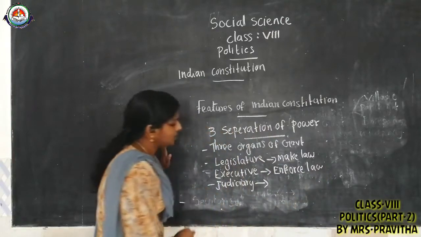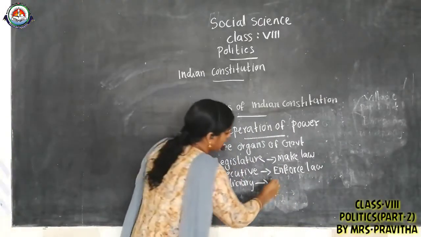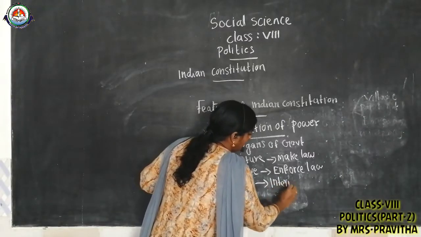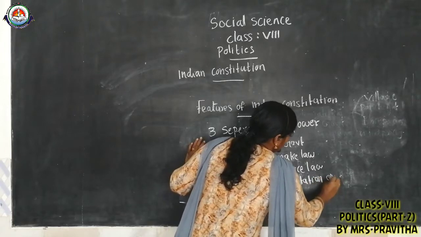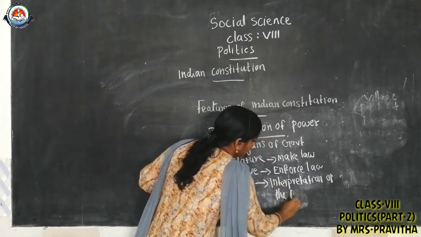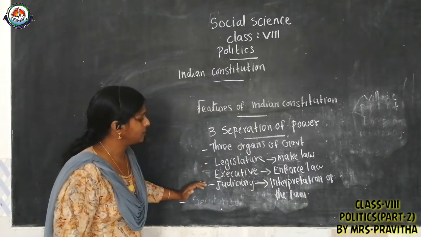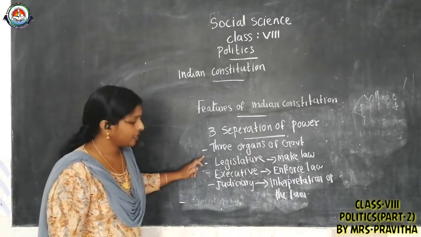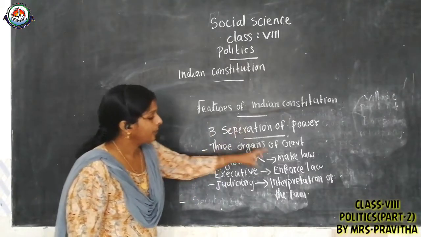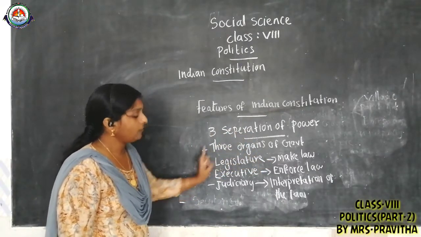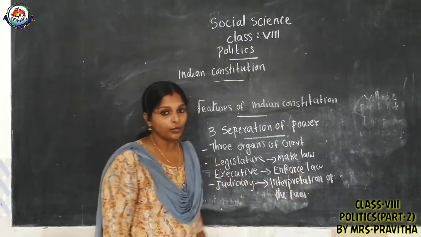Then the judiciary: what is the main role of the judiciary? Interpretation of the law. These are the 3 main organs of government: the legislature makes law, the executive enforces law, and the judiciary interprets that law.